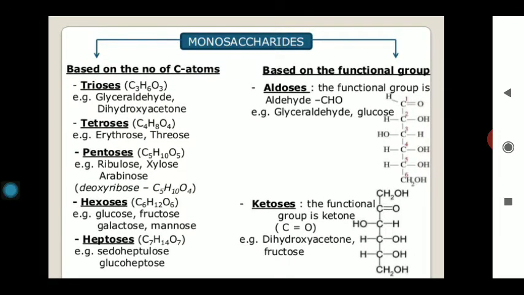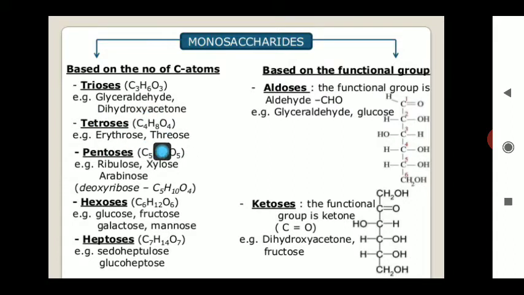These monosaccharides can be classified. The first classification is based upon the number of carbon atoms. If the number of carbon atoms is 3, the compound is known as a triose. Examples are glyceraldehyde and dihydroxyacetone. If the number of carbon atoms is 4, it is known as a tetrose.